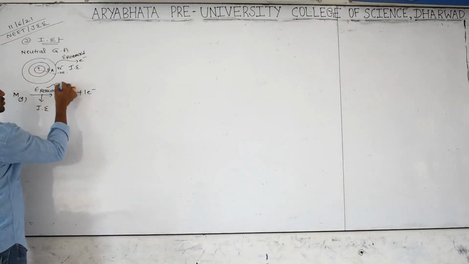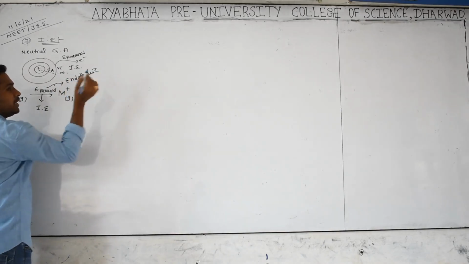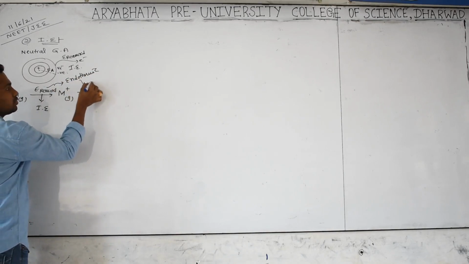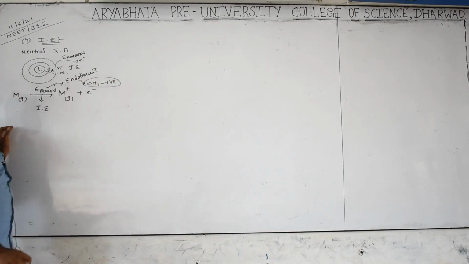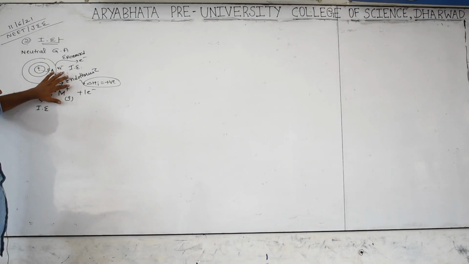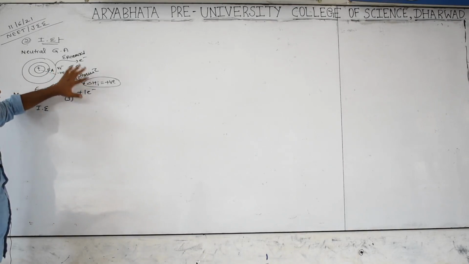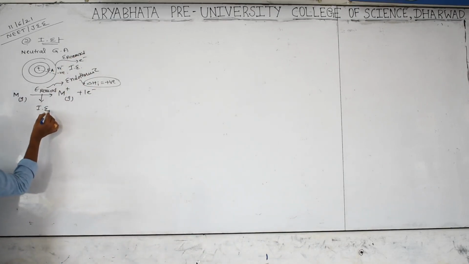An energy-required process is called an endothermic reaction. This is an important bit: endothermic reaction means the enthalpy change for ionization should be positive. Whatever ionization energy values we get will be positive values. Negative values mean exothermic. For all endothermic reactions, the enthalpy change should be positive. To remove the first electron, the required energy is called first ionization energy.